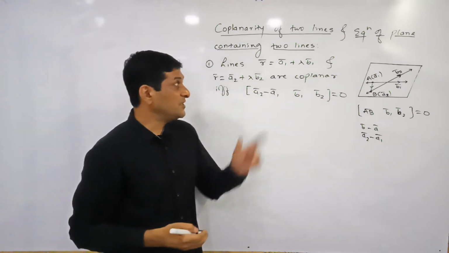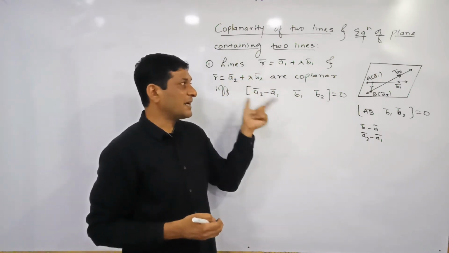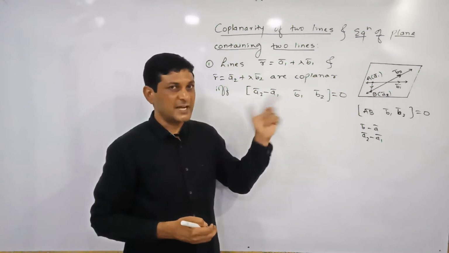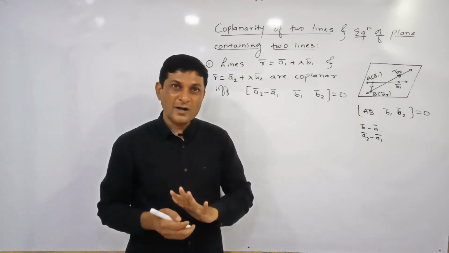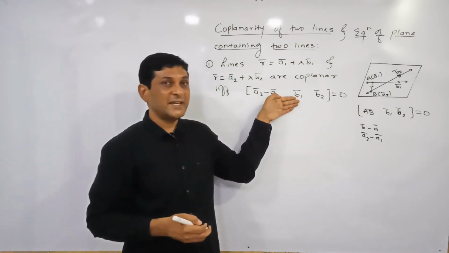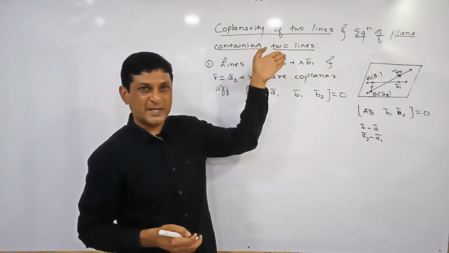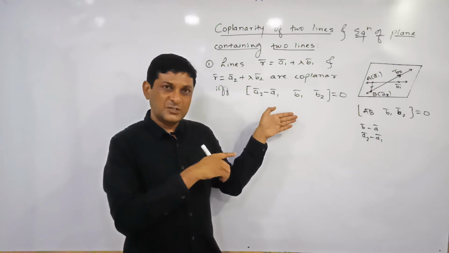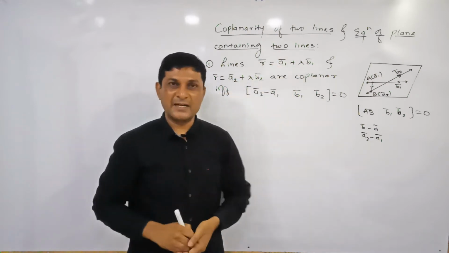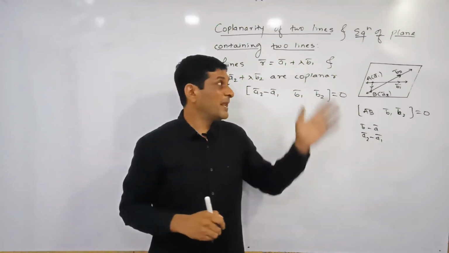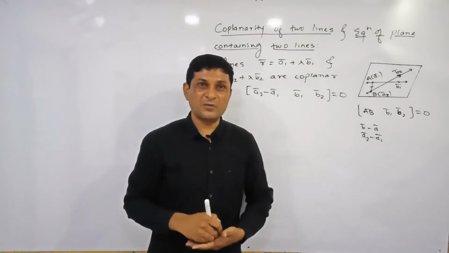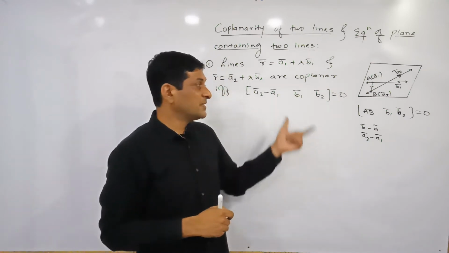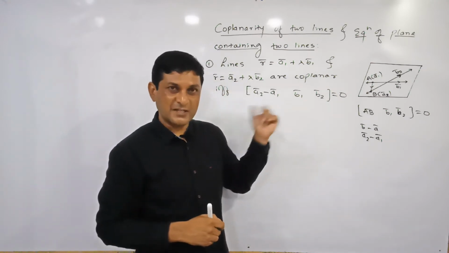Now, if these two lines are coplanar, at that time this condition is satisfied. Getting it? Or if this condition is satisfied, then we can say that the lines are coplanar. If lines are coplanar, this condition is satisfied. Or if this condition is satisfied, at that time we can say that lines are what? Coplanar. If two lines are given to us and the question is to check whether the lines are coplanar or not, simply check whether this condition is satisfied or not.